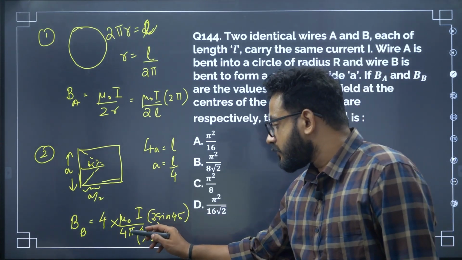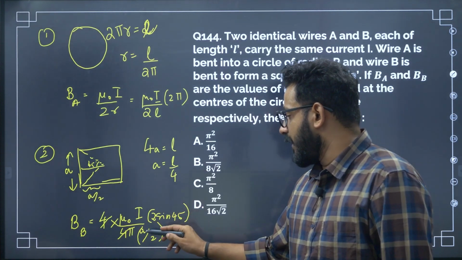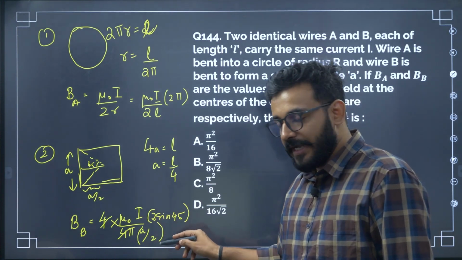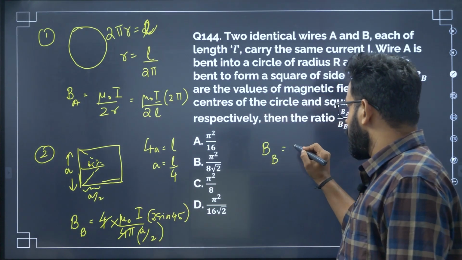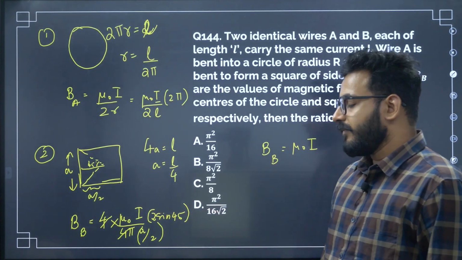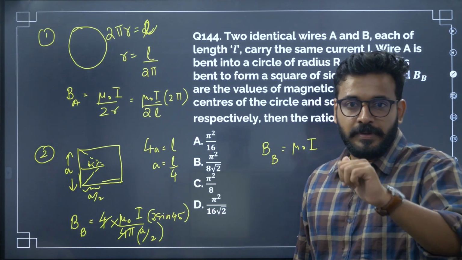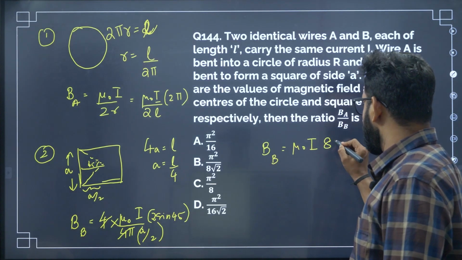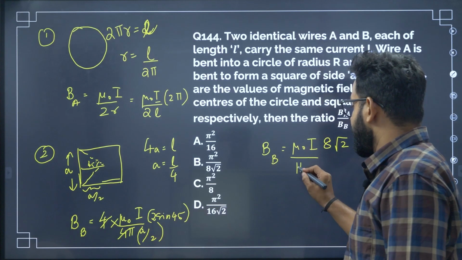Alright. So you can cancel out all the common terms. A is L by 4, when you substitute it, L by 4 times 2, the 8 will go up. So you have BB is equal to mu naught I times 2 sine 45. Sine 45 is 1 by root 2, and 2 into 1 by root 2 is root 2. So you have 8 root 2 divided by pi L.